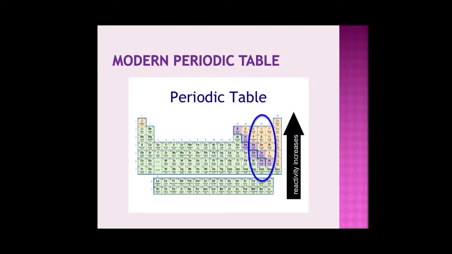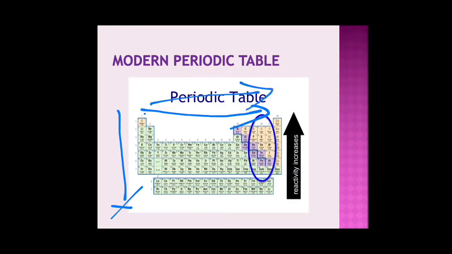But atomic sizes show the opposite trend. The atomic sizes decrease as you go from the left hand side to the right hand side of the periodic table, and increase as you go from top to bottom. So it decreases from left to right, whereas it increases from top to bottom. That is the atomic size.